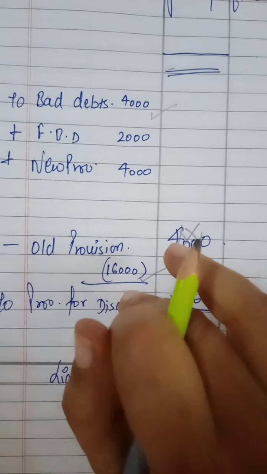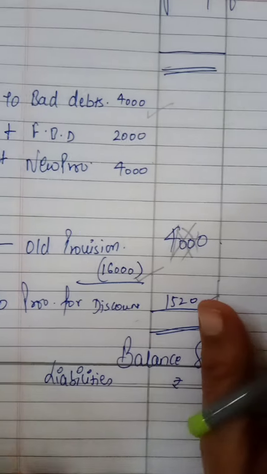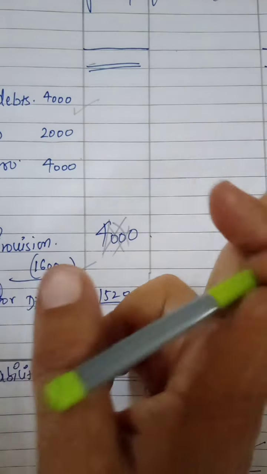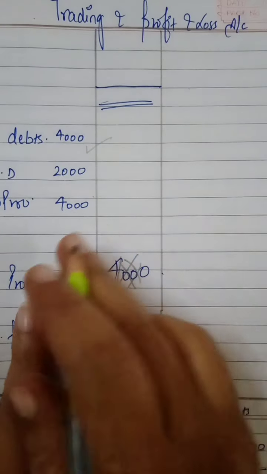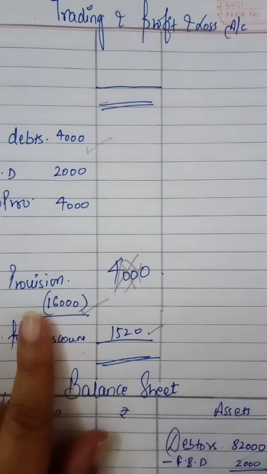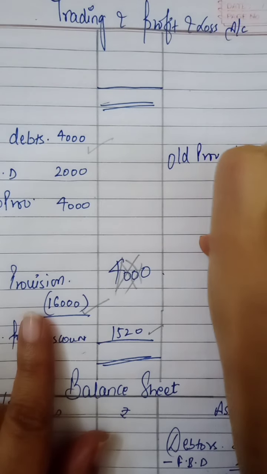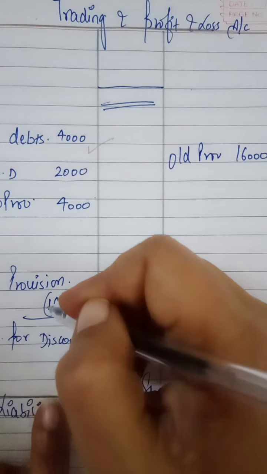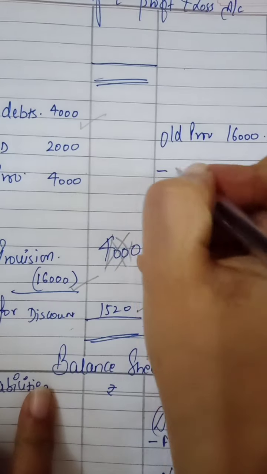If the old provision is more than these totals, then we have to leave it here. We will shift; you don't need to cut it off. You will shift all the items here and you have to change the side and sign. Old provision, in that case, you have to write here 16,000. Then these positive will become negative, and this negative became positive here.